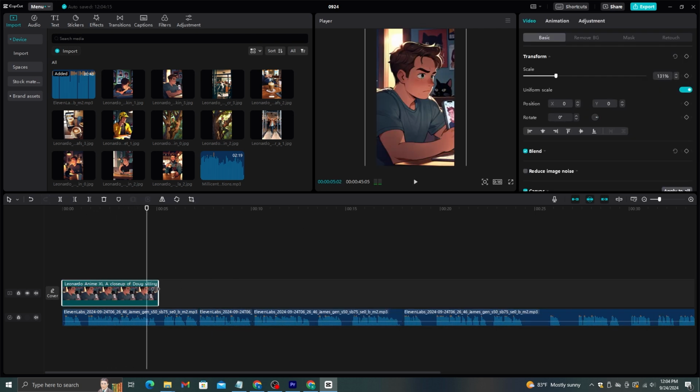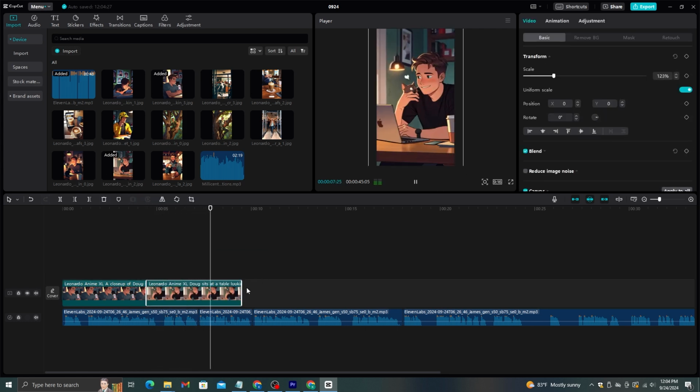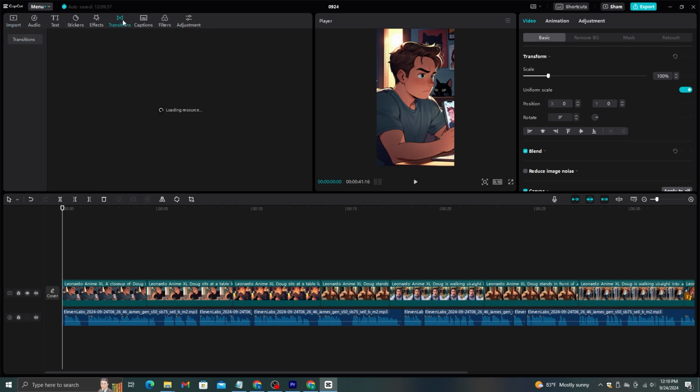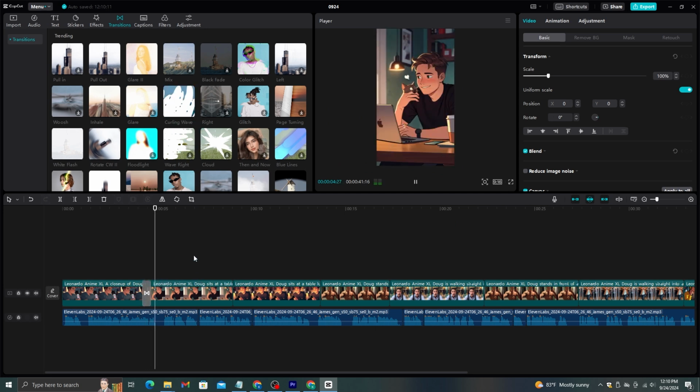Once you are done with that process, add the videos that we download to the timeline. Try to match the videos with voiceovers. Now we can add some transitions to these clips to improve the quality of the video. So, go to Transition from this top menu, and let's add some transitions. But make sure to add a smooth transition in between all the clips. Don't add fancy transitions. It's not suitable for this niche.